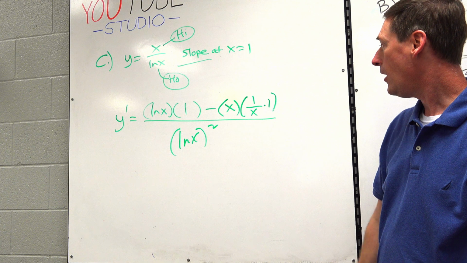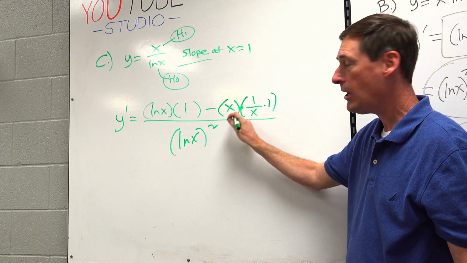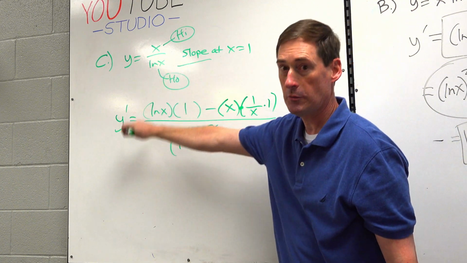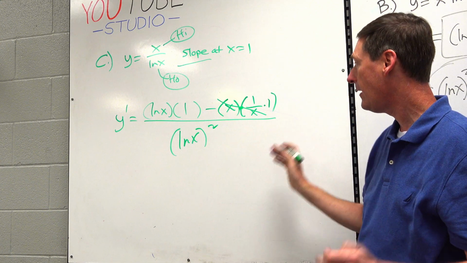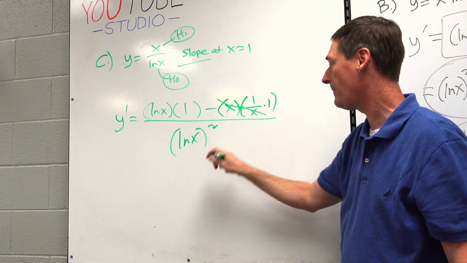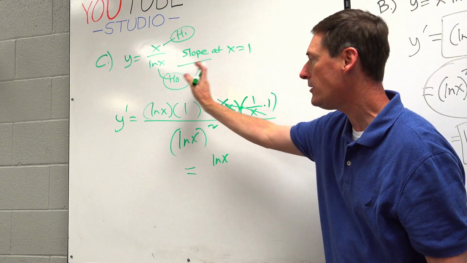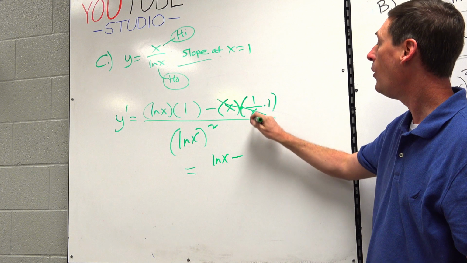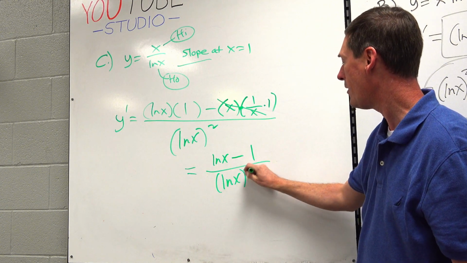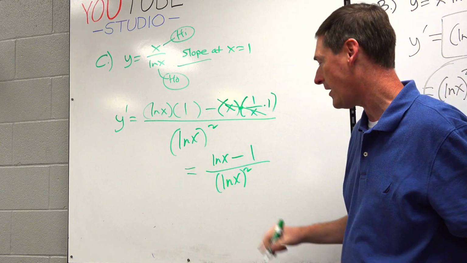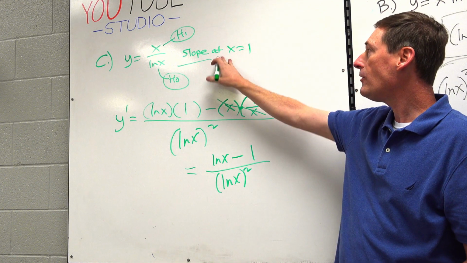Over ho squared. Okay? Oh, look at this right here. Look at the x over x. It's multiplication. You can't cross-cancel over a subtraction sign, but you can cross-cancel within group B. That's fine. So that's actually just 1 down here. So even better, we could say natural log of x, don't need the 1, don't need the parentheses, minus 1 over natural log of x quantity squared, or you can do the fancy natural log squared of x. Maybe leave it like this, because we are about to plug in a number. So now just plug in the number 1.